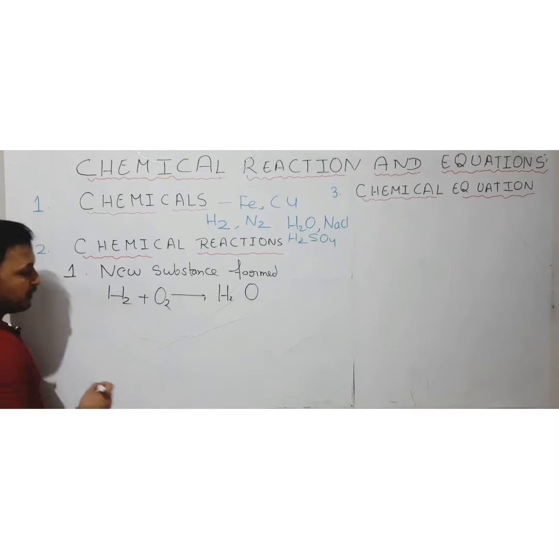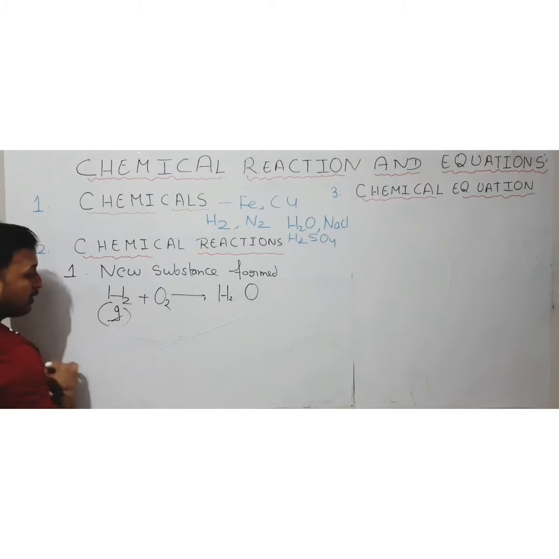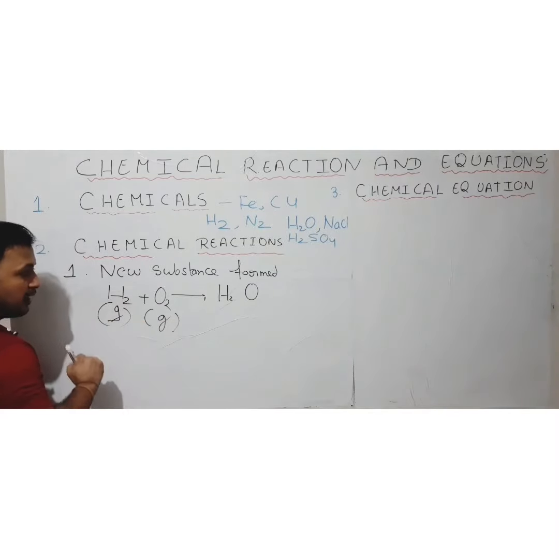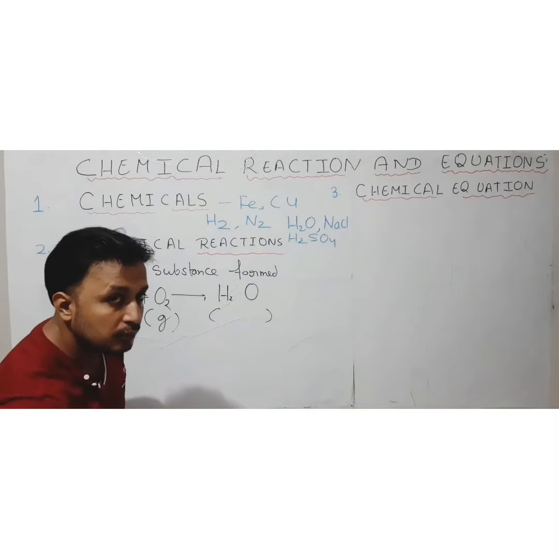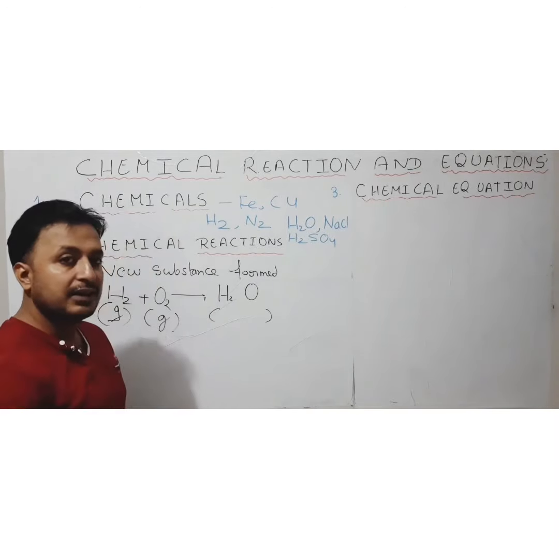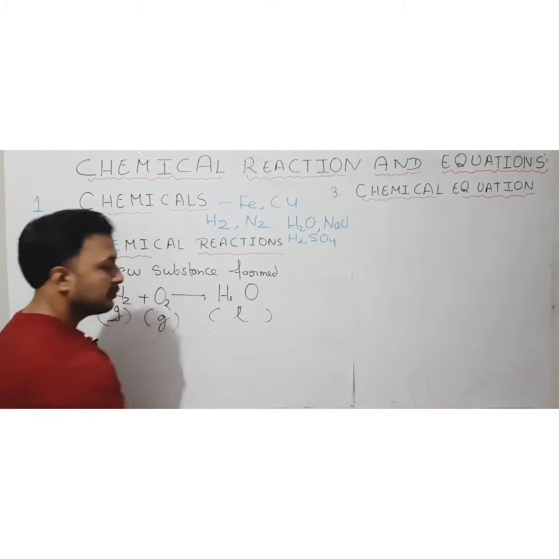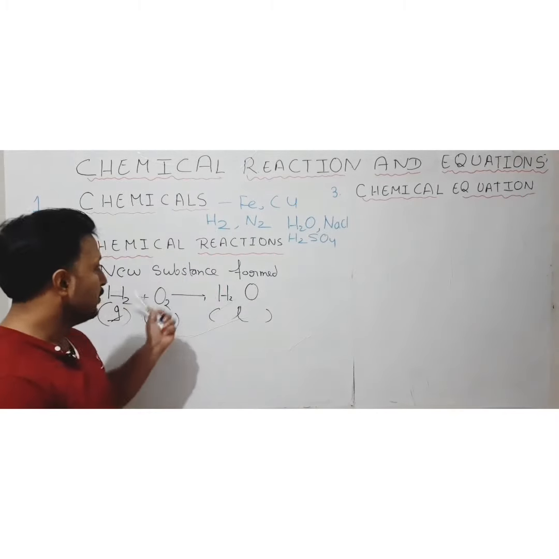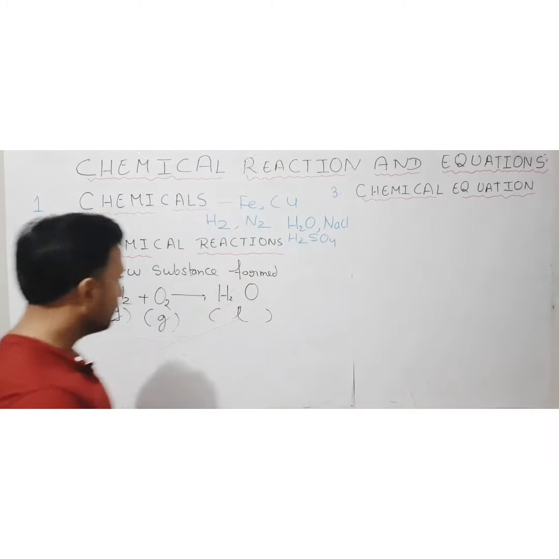Hydrogen at room temperature usually exists in which form? It exists in gaseous form, okay. Then oxygen also exists in gaseous form, okay. But the final product which we are getting here, H2O, at room temperature it exists as what? What state? Liquid state, okay. At room temperature anywhere you go, you will find water usually existing in the liquid state, okay.